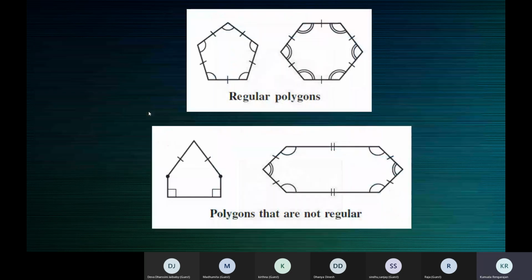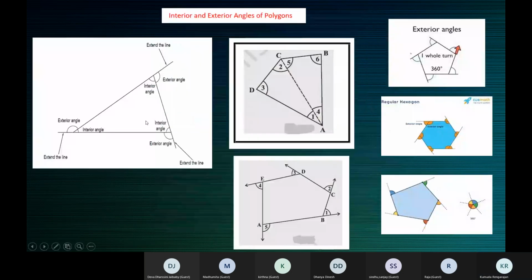Interior angles we can always see. All that which is marked here are interior angles. These angles which are marked here are inside the polygon, so they are interior angles. These 5 angles here are interior angles. All these angles also are the interior angles of this polygon because they lie inside the polygon.